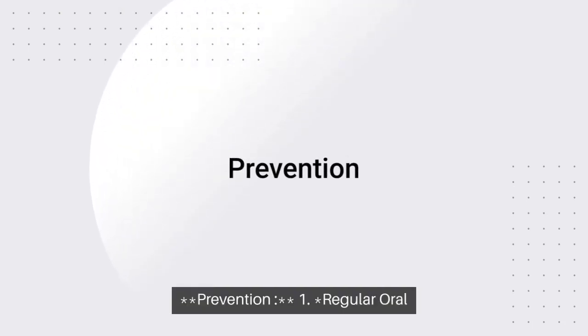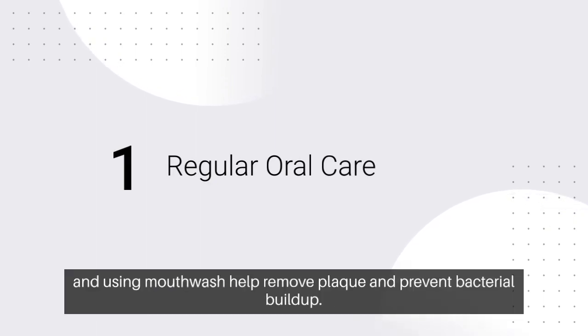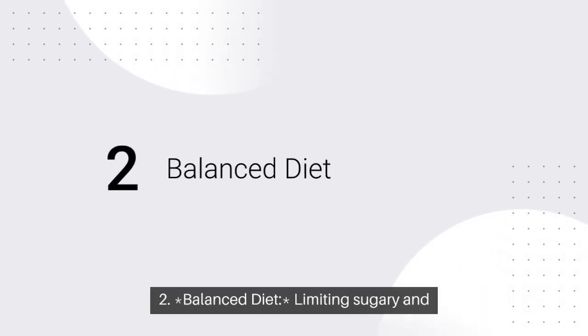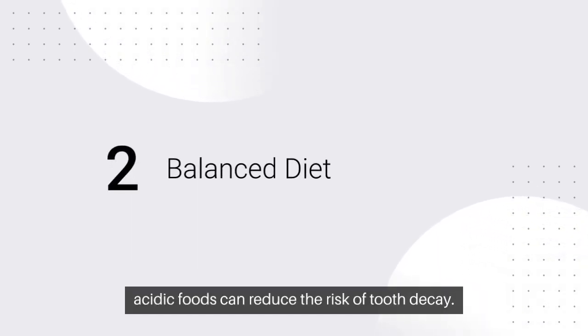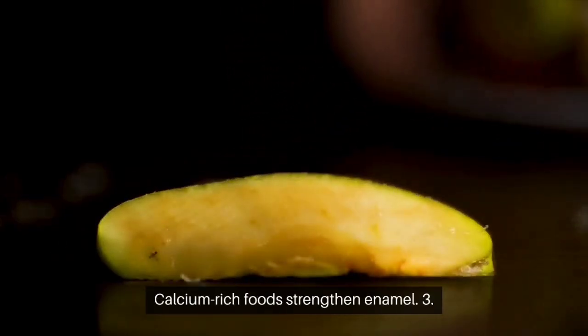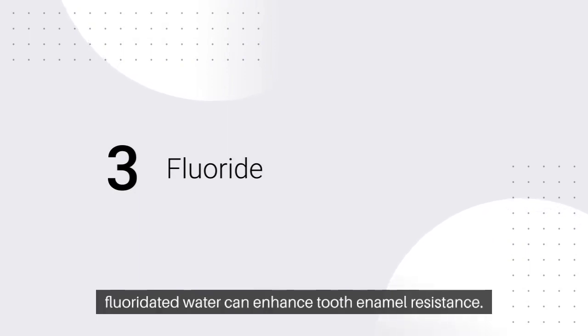Prevention. 1. Regular oral care. Brushing teeth twice a day, flossing and using mouthwash help remove plaque and prevent bacterial buildup. 2. Balanced diet. Limiting sugary and acidic foods can reduce the risk of tooth decay. Calcium-rich foods strengthen enamel. 3. Fluoride. Using fluoride toothpaste and drinking fluoridated water can enhance tooth enamel resistance.